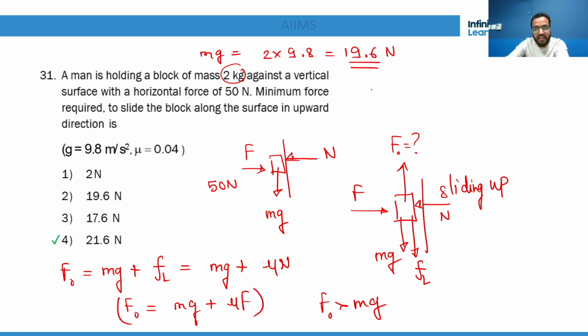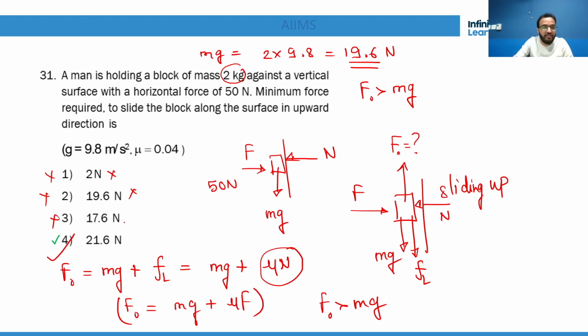And definitely the answer is greater than mg. So this option is wrong, this is wrong, this is wrong. Only correct option is fourth. So without even putting in all these values, you simply check this is not possible, this is not possible, this is not possible, this is the only way, because F naught has to be greater than mg.